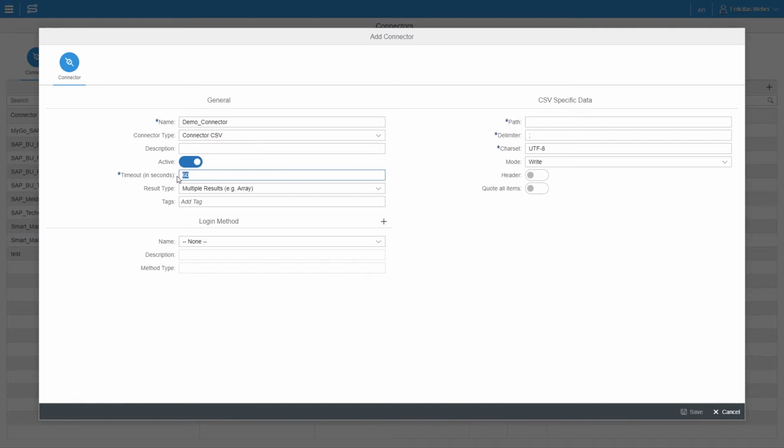You can set the timeout in seconds. This is the time until the connector request will run. After the set timeout, the request will be discontinued. The default value is 60 seconds. And you have to choose the result type. In most cases, it's multiple results.